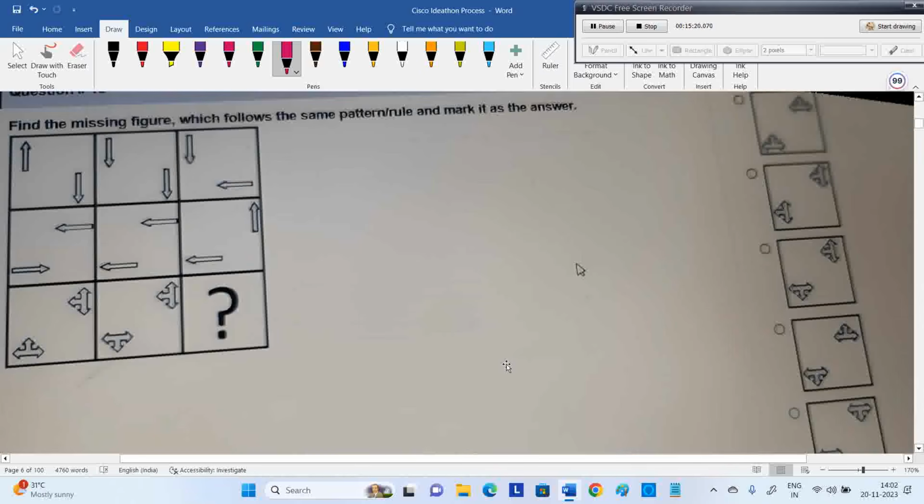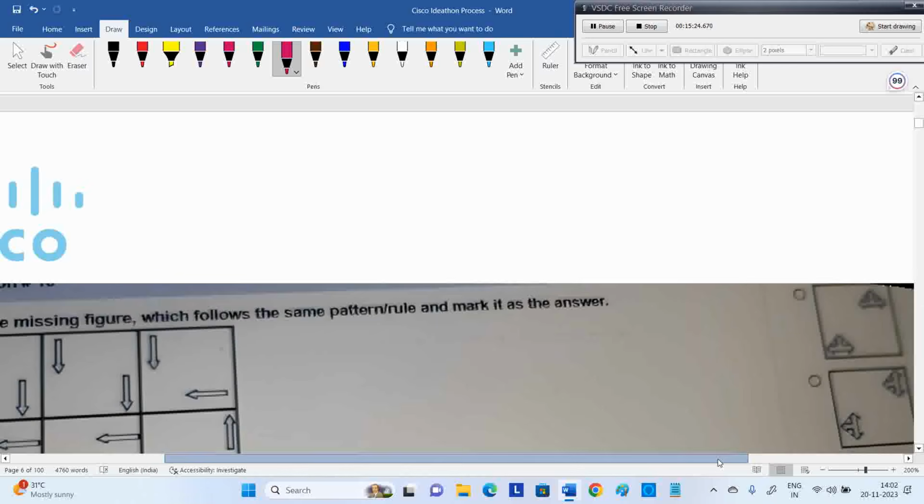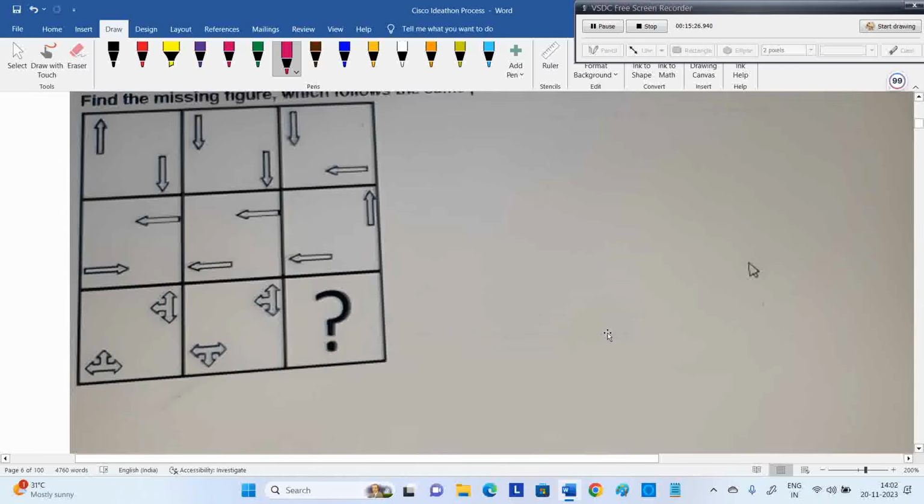Now first, let's discuss and think about this logic. Then we'll see where this is mapped. Here you see it row wise, because similar shapes are there row wise. So see the logic. Most of the time they're giving row wise logic. In the first row, if you observe, this is changed to down. Only one change: the above arrow came to the down arrow. Next one, the south facing arrow went to west facing. So that's what changes happened.